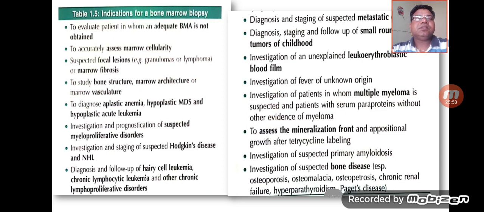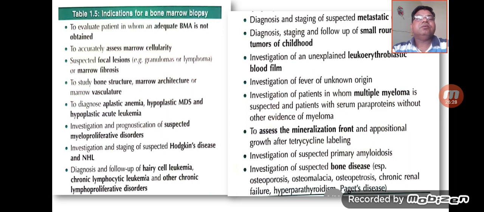So this is basically done whenever an inadequate bone marrow aspiration is performed and we won't get any aspirate, then we will go for the bone marrow biopsy, and it can accurately assess the bone marrow cellularity. Bone marrow aspiration is not that helpful in the assessment of the cellularity, but the bone marrow trephine biopsy is typically important in the assessment of the marrow cellularity.